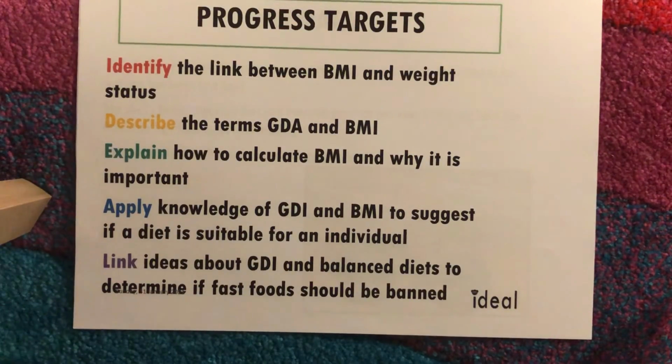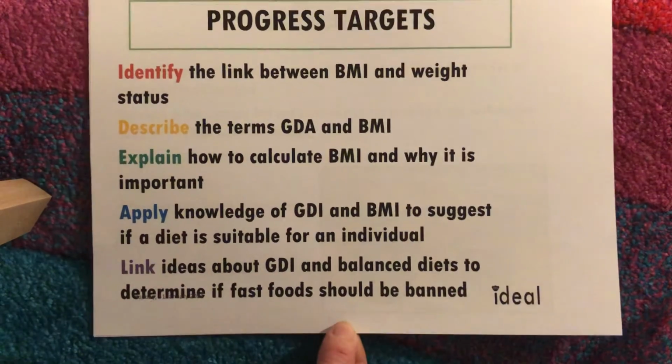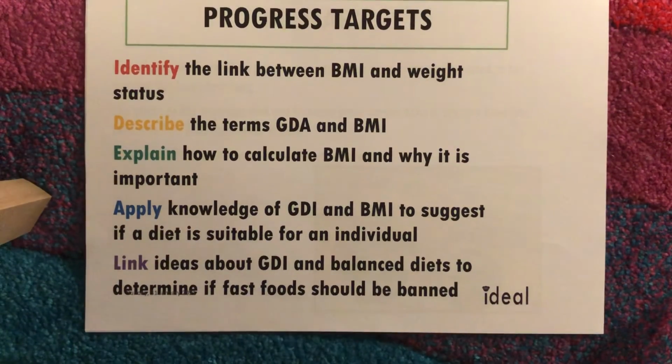Okay, so this is the end of today's lesson. We're just going to have a quick look back on what we did. So I think we've done all of these things quite well. We've identified the link between BMI and weight status. We've described the terms GDA and BMI. We've explained how to calculate the BMI. We've said why it's important. We've applied our knowledge of GDA and BMI to suggest if a diet is suitable for an individual. And we've linked ideas about GDA and balanced diets to say if we think fast foods should be banned.